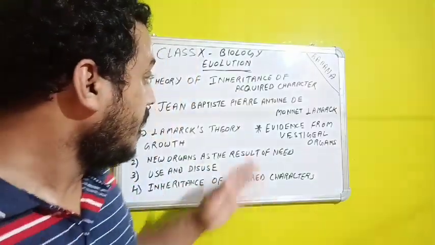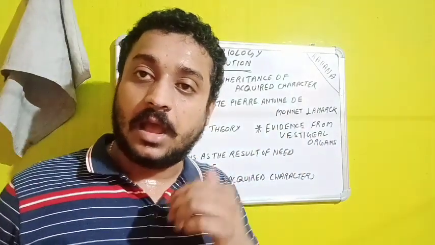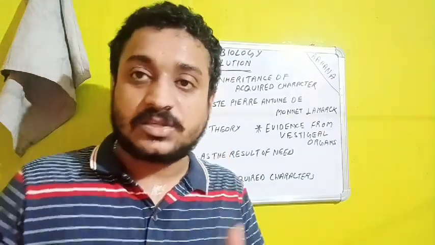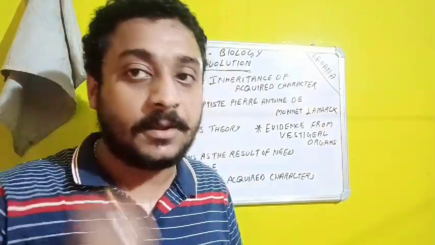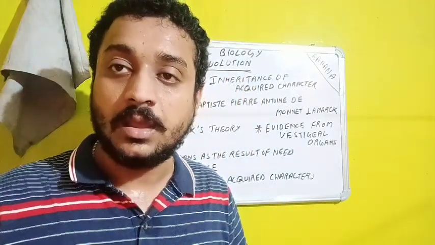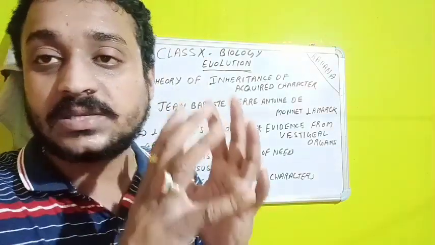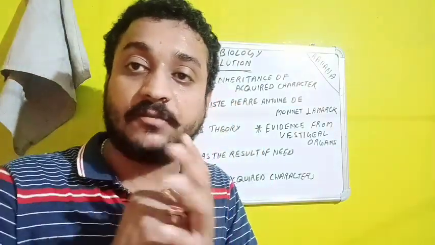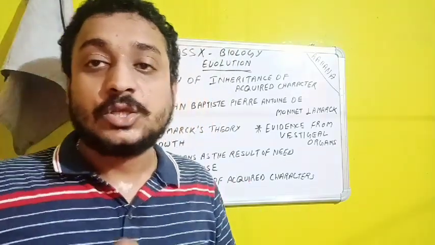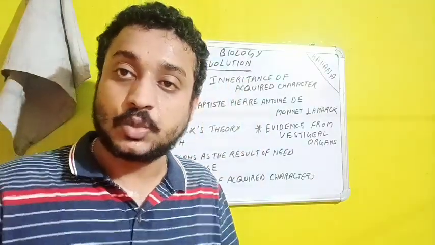Now, evidence from vestigial organs. Evolution gives us a clear evidence through the vestigial organ. A vestigial organ in our body is the external ear, the pinna. Previously, our ancestors had large ears. Why? To show some behavioral characteristics. Because our ancestors did not have a good, proper language, so to show emotions they used to wave their ears around.